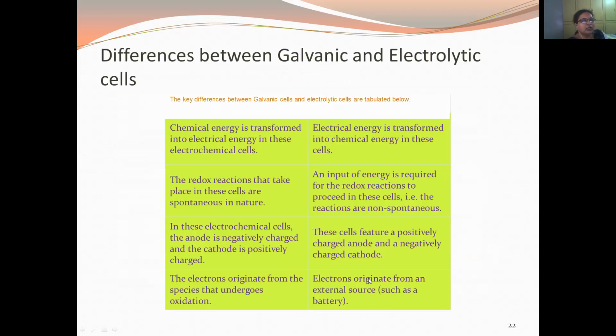Now, differences between the galvanic and electrolytic cell. The first point is the definition. The second point is about spontaneity. The third point is about the charges of the anode and the cathode. And the fourth point is where the electrons originate.